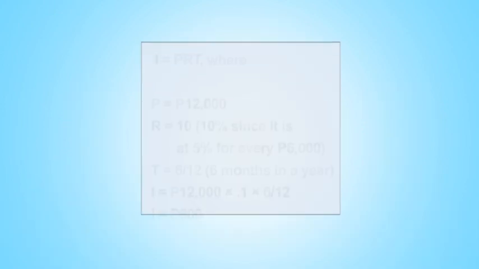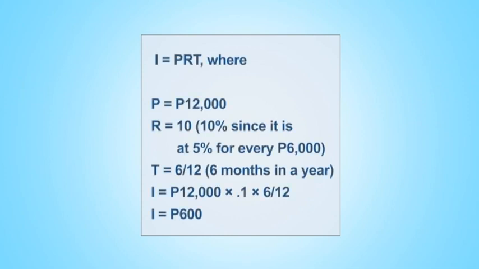The formula for simple interest is I equals P times R times T, where P is equal to 12,000 pesos, R is 0.10 or 10% since it is at 5% for every 6,000, and T is equal to 6 over 12 or 6 months in a year. I is equal to 12,000 times 0.1 times 6 over 12. Therefore, I is equal to 600 pesos.